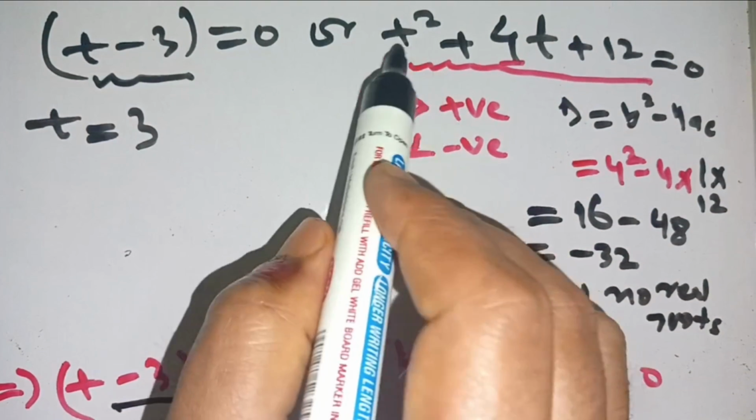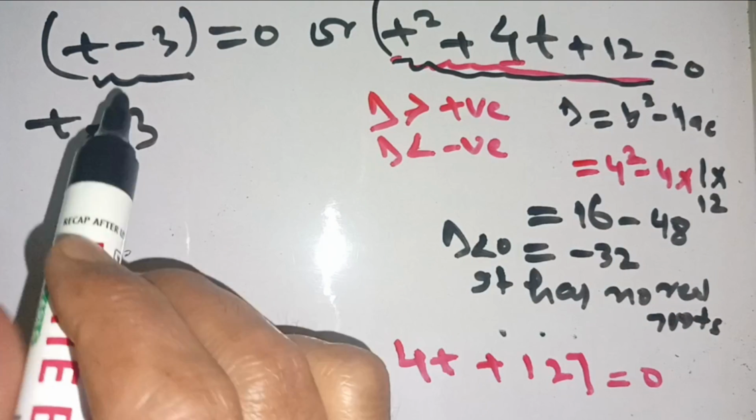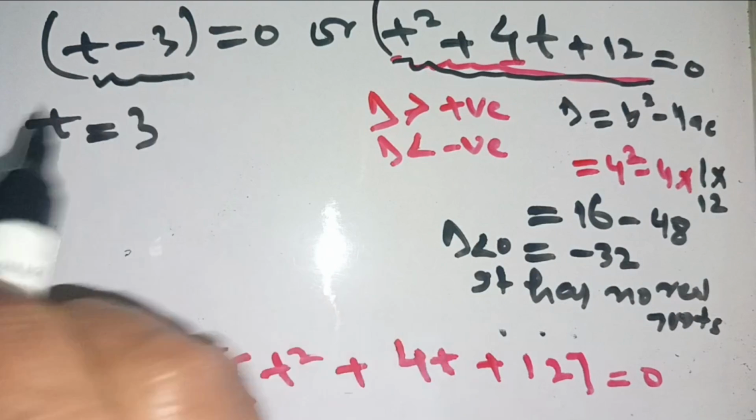So we neglect this term and take only t - 3 = 0.